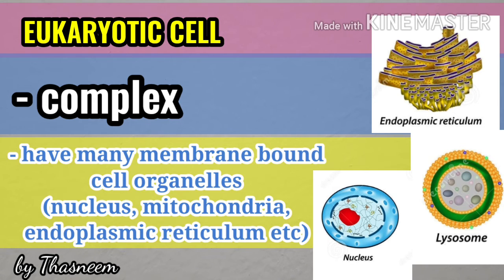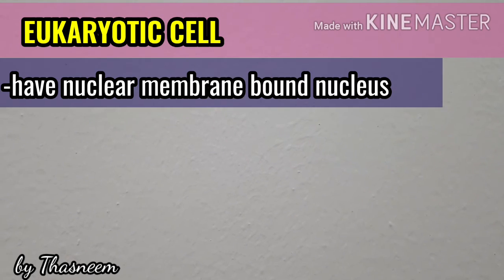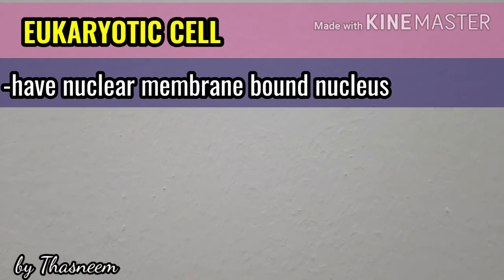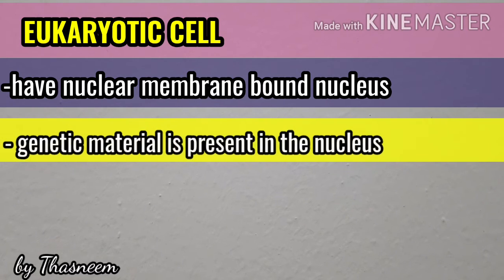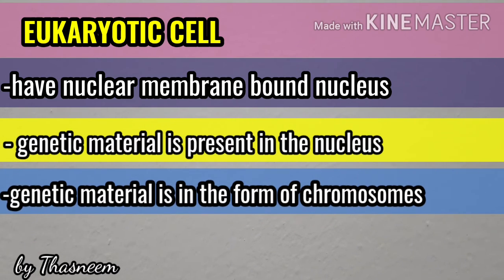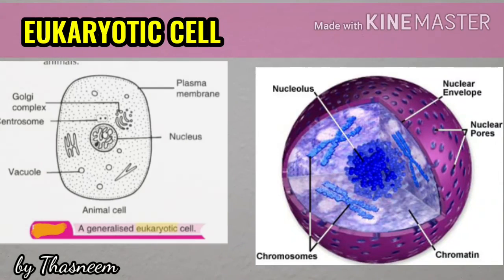nucleus, etc. As the word eukaryote suggests, they have a true nucleus within which the genetic material is present in the form of chromosomes. That is, the eukaryotic cell has a nucleus bound by a nuclear membrane, and the chromosome is present inside this nucleus.